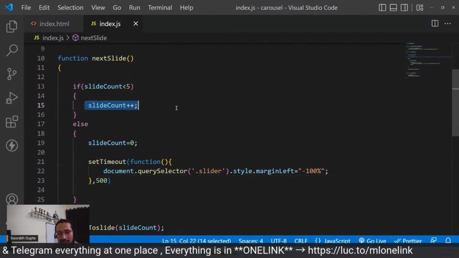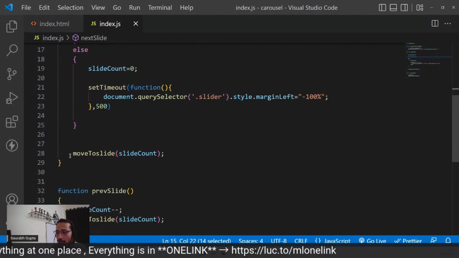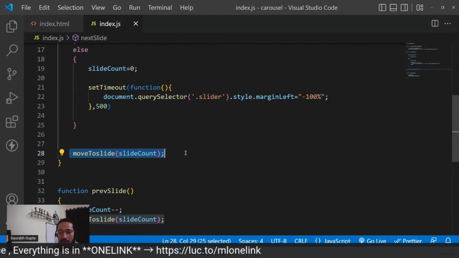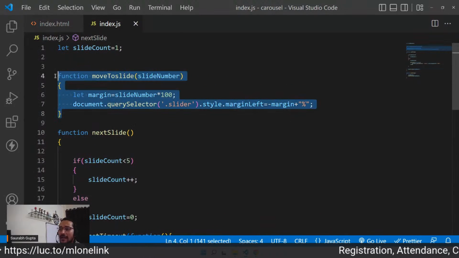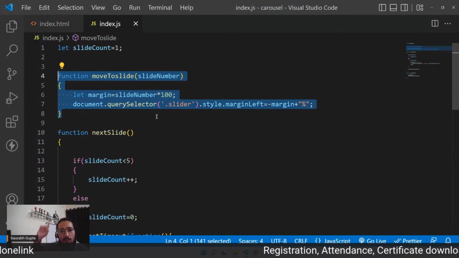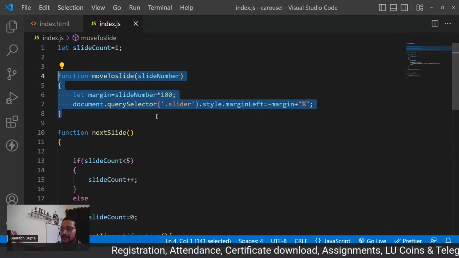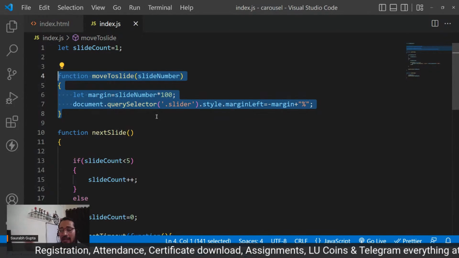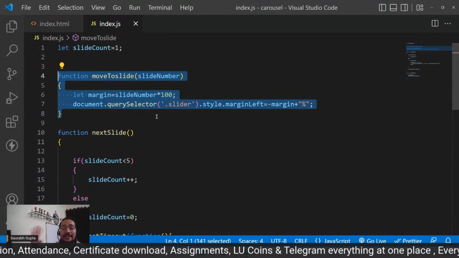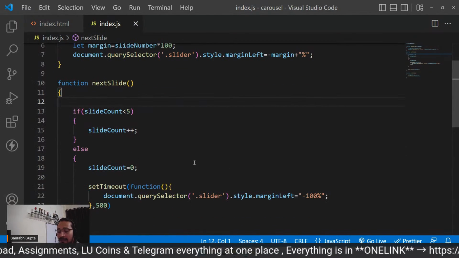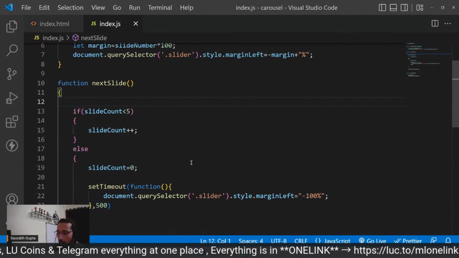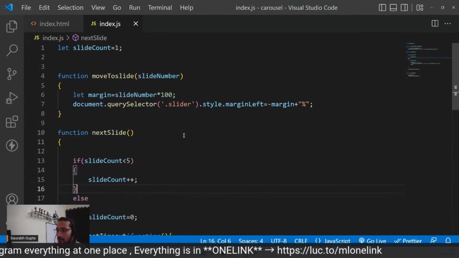Just perform a simple plus plus, and then you know what move to slide does, right? Whatever slide you call, it will just move there. Just forget about the move to slide function now. You just understand that move to slide function takes you to that slide. That's what you want to know. That's all.